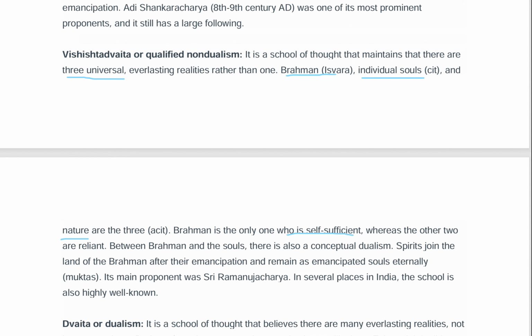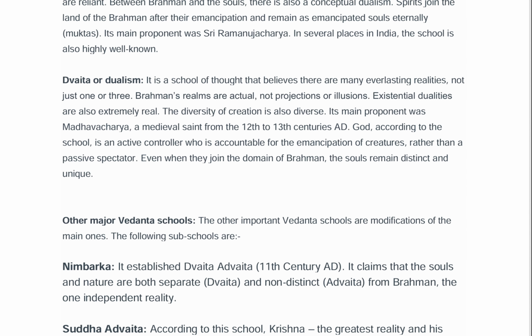Now we will see the third one, that is Dvait or dualism. It is a school of thought that believes there are many everlasting realities, not just one or three. Brahman's realms are actual, not projection or illusion. Existential dualities are also extremely real. The diversity of creation is also real. Its main proponent was Madhvacharya, a medieval saint from the 12th to 13th century AD.